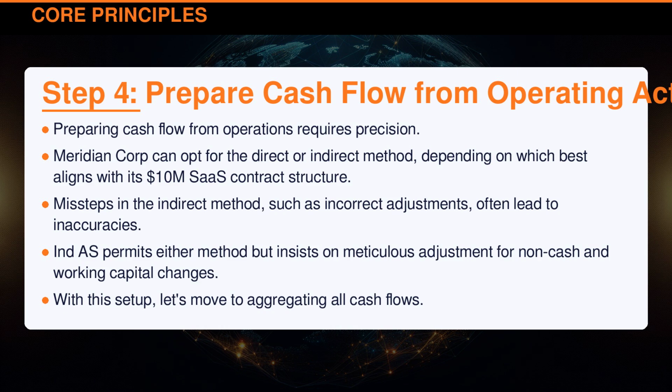Preparing cash flow from operations requires precision. Meridian Corporation can opt for the direct or indirect method, depending on which best aligns with its $10 million SaaS contract structure. Missteps in the indirect method, such as incorrect adjustments, often lead to inaccuracies. Indian Accounting Standard permits either method, but insists on meticulous adjustment for non-cash and working capital changes. With this setup, let's move to aggregating all cash flows.